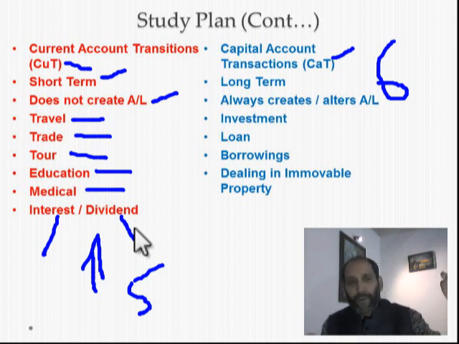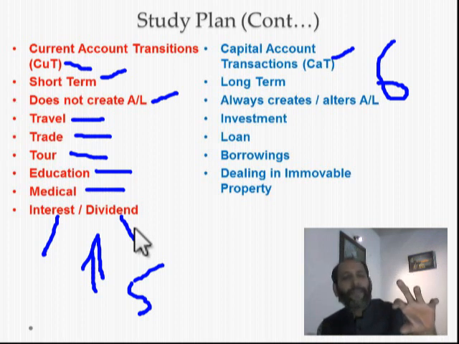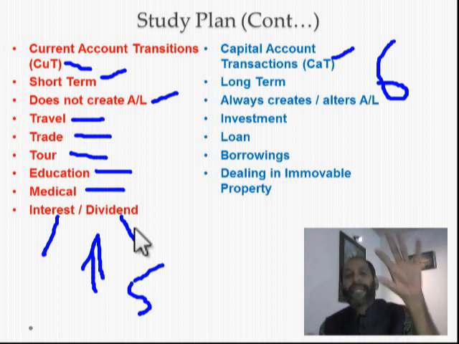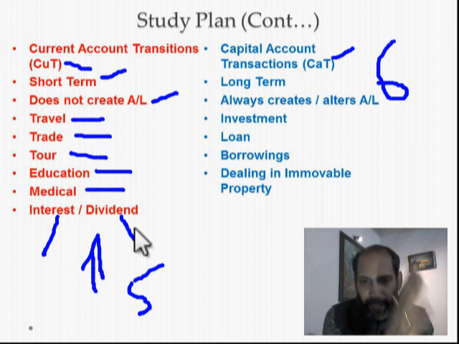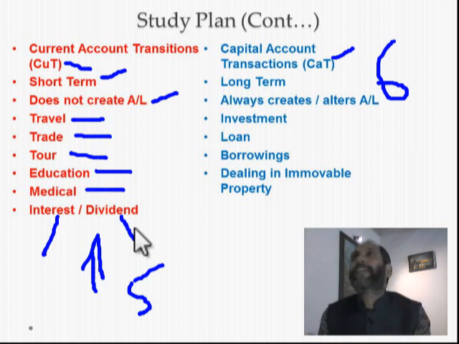What are the examples of current account transactions? It's short-term. It does not usually create asset or liability. It's used for traveling purposes, trading purposes, tourism purposes, education purposes, medical aid purposes, interest on investment, dividend on investment, etc. So that is the plan. If you can study and understand these provisions, it is very essential for your practical question and knowledge.